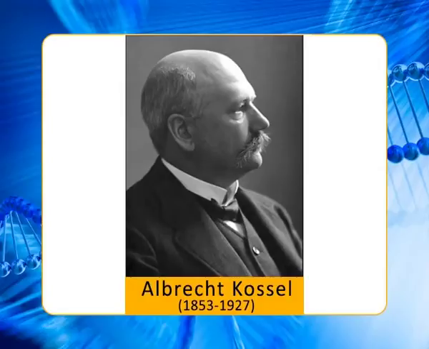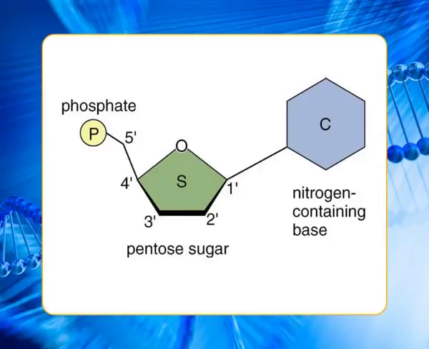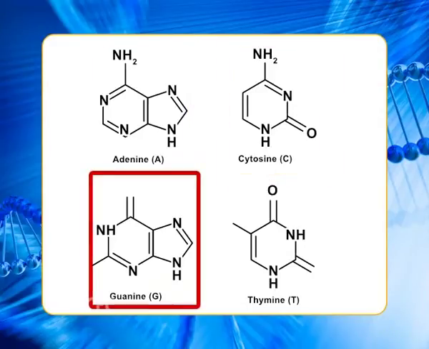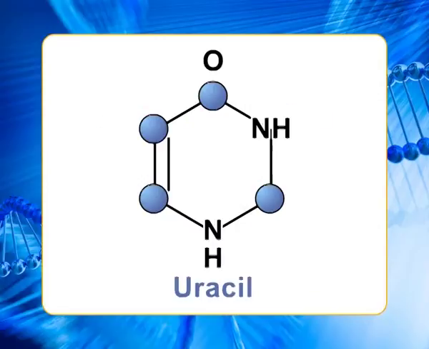By the end of the 19th century, and mainly due to the work of Albrecht Karl Ludwig Martin Leonhard Kossel, the basic chemical components of nuclein were known. These were the pentose sugar deoxyribose, phosphates, and the four bases adenine, cytosine, guanine, and thymine. It was also discovered that there was another component in the cell that was similar to nuclein except for the identity of the pentose sugar as ribose and the substitution of uracil for thymine.